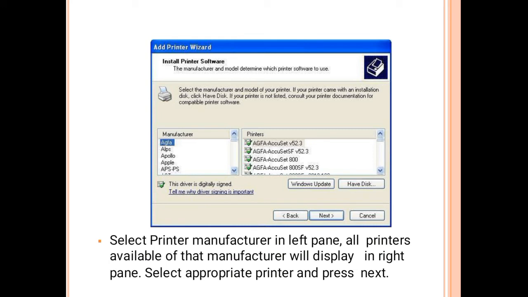So select a printer manufacturer in a left pane and all printers available of that manufacturer will display in a right pane. Select appropriate printer and press next.